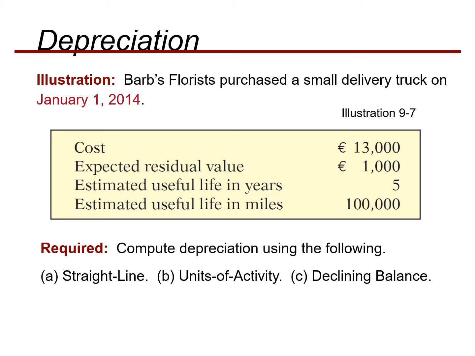Expected residual value is 1,000. Estimated useful life is 5 years, and estimated useful life in miles is 1 lakh. Because they have given this miles life, we can use the units of activity method to determine the depreciation expense per period for the delivery truck.